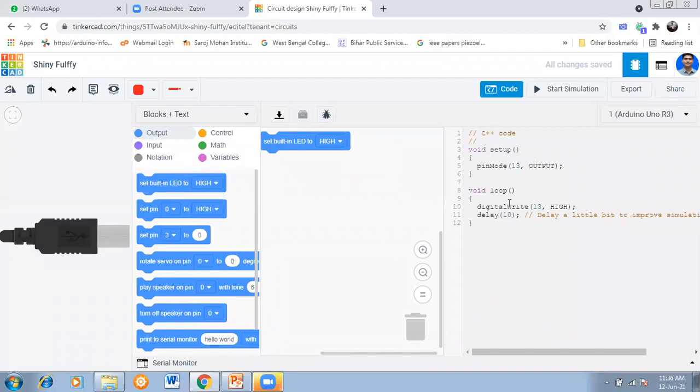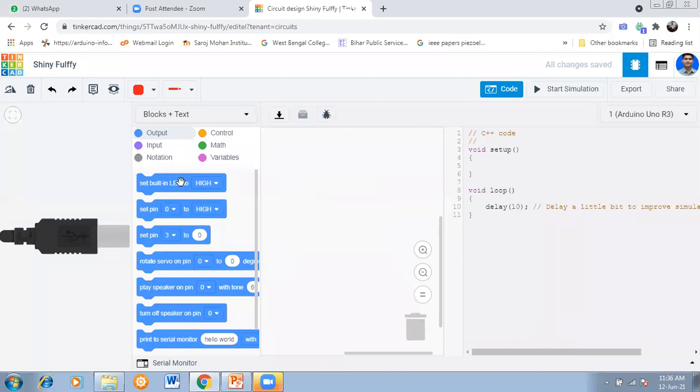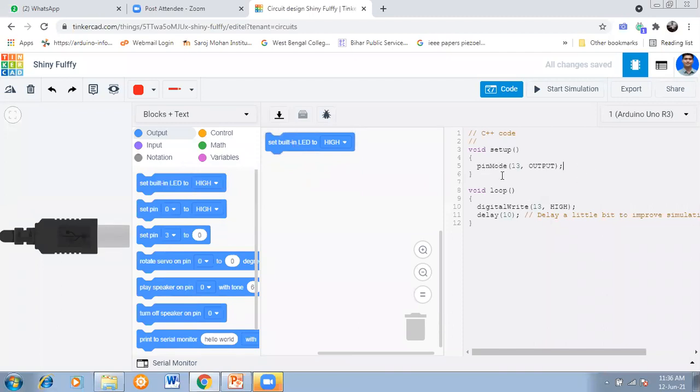I am telling you, please see the beauty of this software. Now see, I am deleting it. And you follow the written text part. See, I am deleting it. So that portion is omitted. So see, I am placing the built-in LED block here. This block is placed here. So see, what is written? Pin mode 13. Pin mode 13.